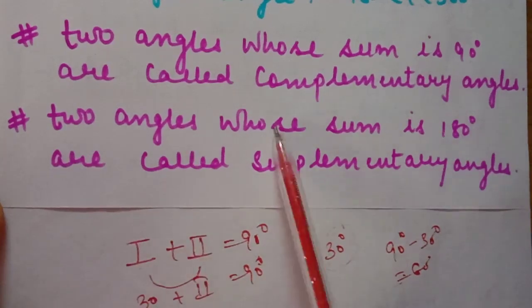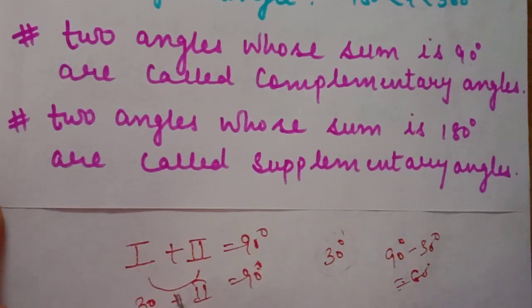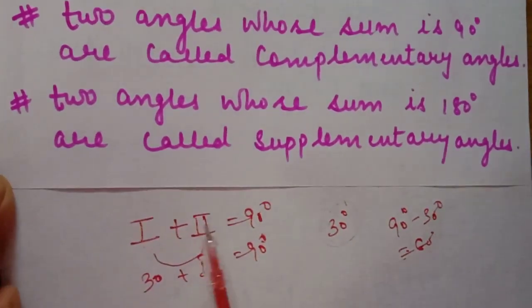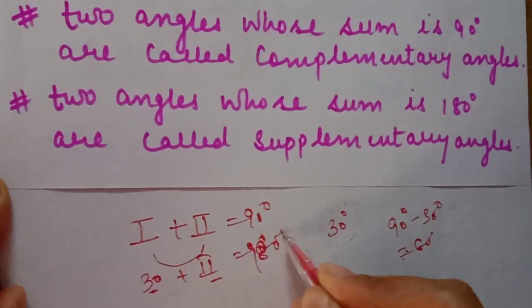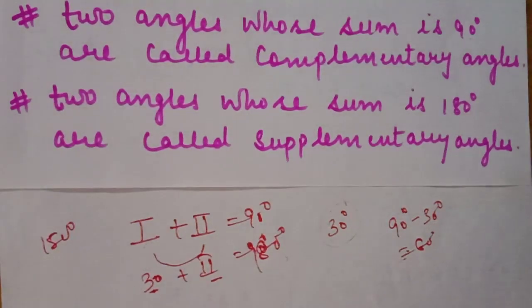Similarly, two angles whose sum is 180 degrees are called supplementary angles. If I ask the same question, if one angle is 30 degrees, find the supplementary angle of this, then the sum of those two angles is 180 degrees. We will shift this number to that side and subtract, and we will get our answer as 150. So if the sum of two angles is 90, then it is complementary. If the sum of two angles is 180, then it is supplementary.